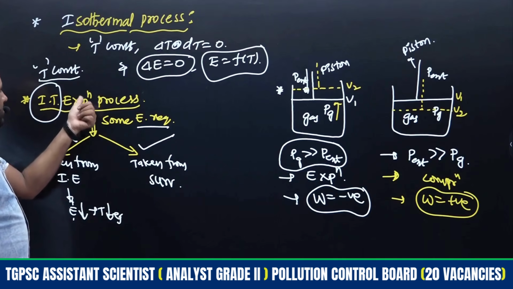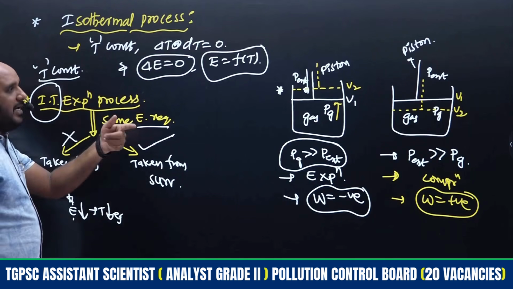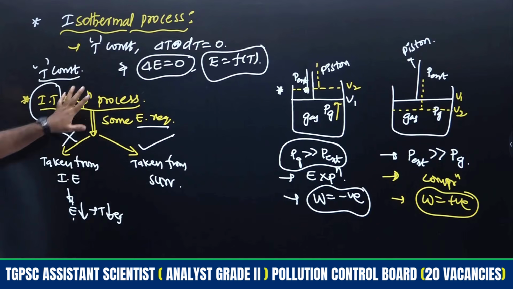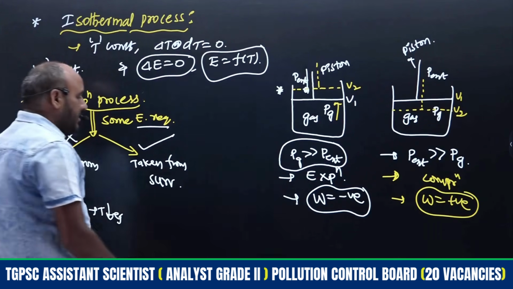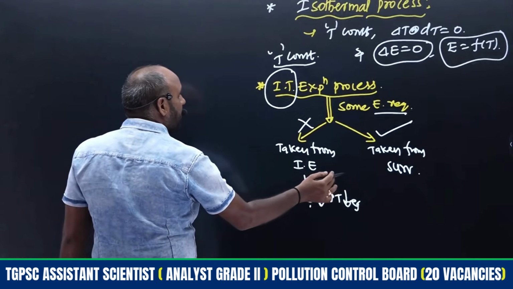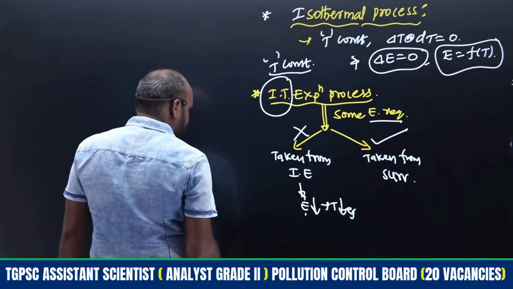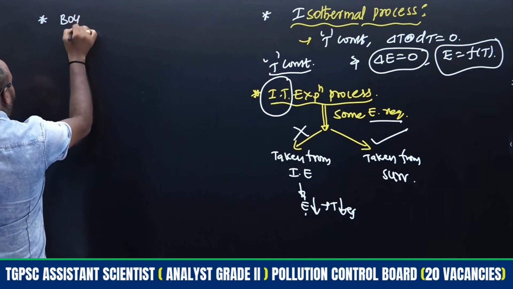If you consider the compression process, we will discuss expansion and compression again after reversible and irreversible processes also, right? This scenario is applicable for all the processes, like isothermal, isobaric, isochoric, as well as adiabatic and cyclic processes, right? Whenever temperature is constant, we are going to explain some of the gas laws. Which law is applicable for constant temperature? At constant temperature, Boyle's law is applicable.